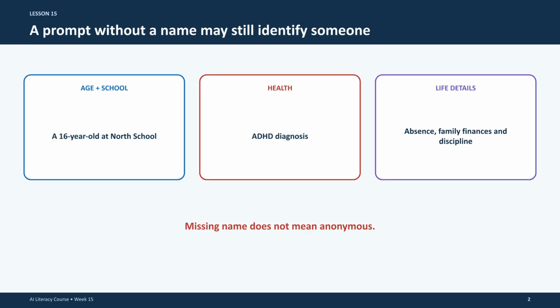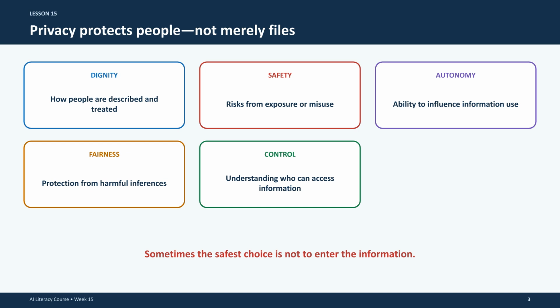First, remember that even without a name, a prompt can still identify someone. Contextual details like age, school, health information, or specific life events can be enough to de-anonymize data. Privacy is ultimately about protecting people, not just files. It ensures dignity, safety, autonomy, and fairness. Because of this, the safest choice is often not to enter sensitive information into an AI tool at all.